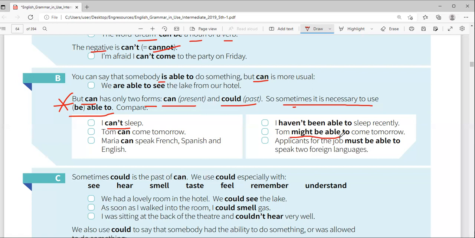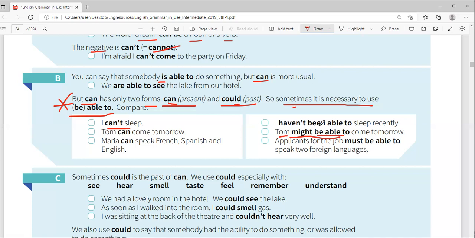You see, I'm saying might be able, but you cannot say Tom might can come. So the only one you can use is what? Able to, because able to can be used in all situations, but can only for present, could only for past.